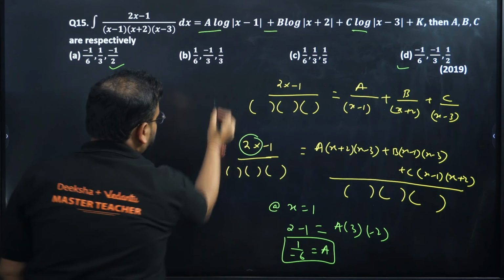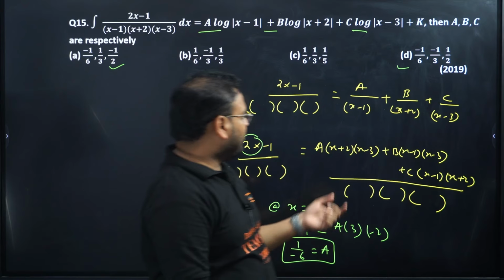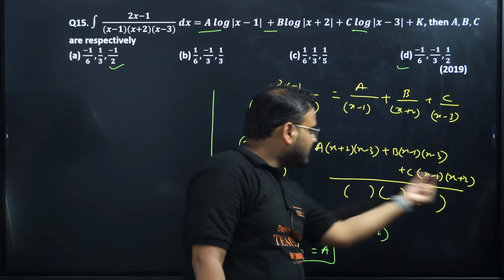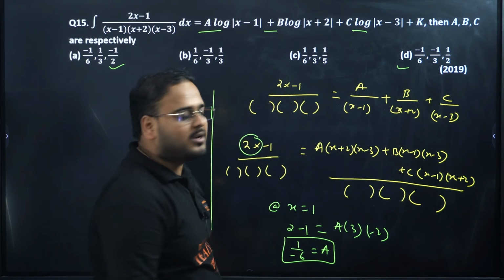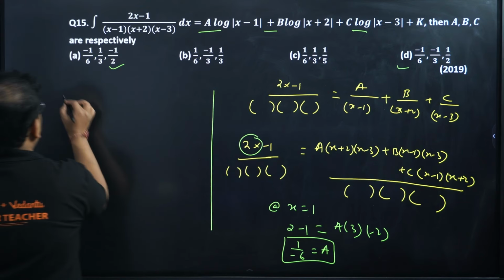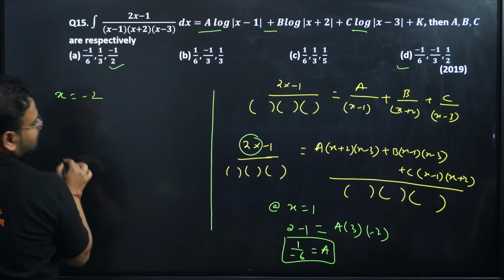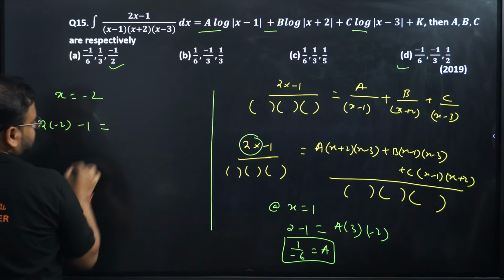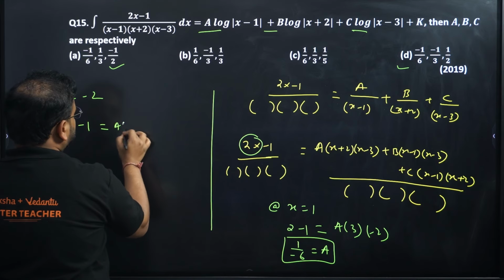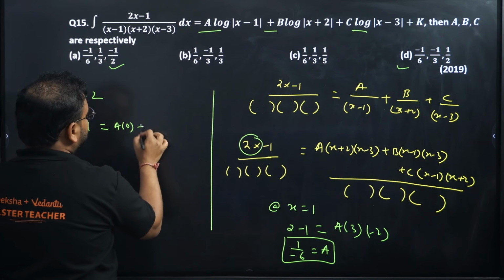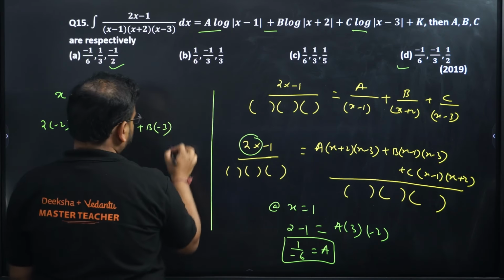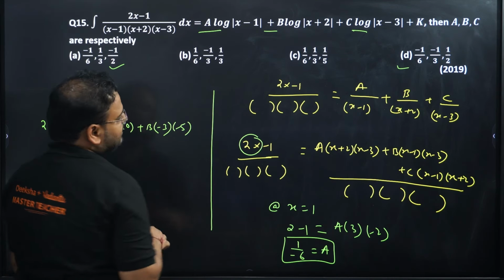Let's find b now. To find the value of b, I have to eliminate a and c. So you can see here, if I put x as minus 2, the first and last are cancelled. So use x as minus 2. You'll have 2 into minus 2 minus 1, and a into 0, and b times of minus 3 and minus 5, and c into 0.